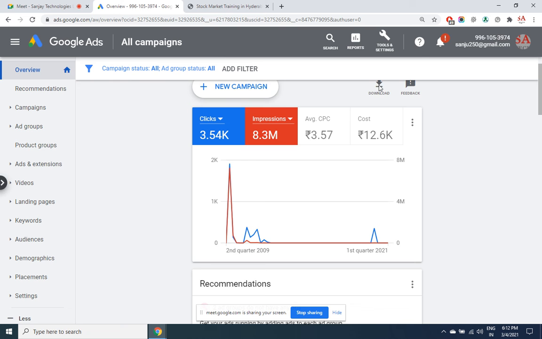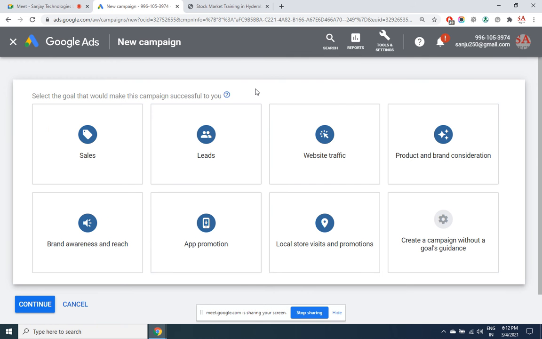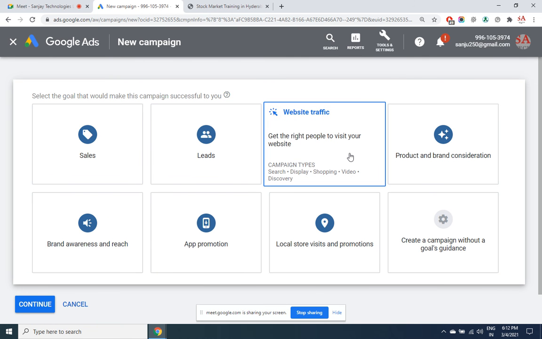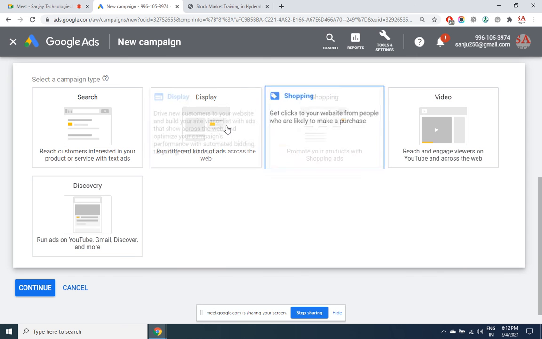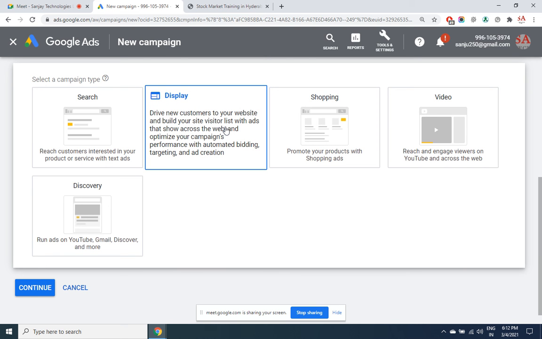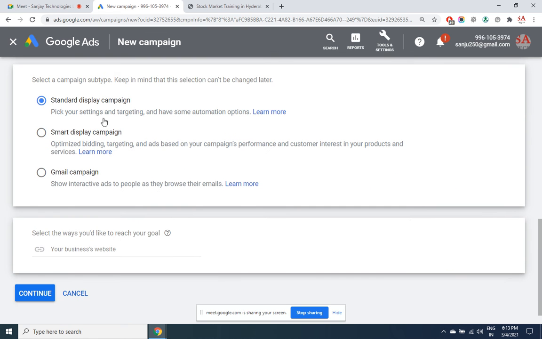Let us see the second campaign. If you remember, we selected website traffic. Inside website traffic, we selected search. So what is search? Ads get displayed in the search engine. But if you want to display ads on other websites, I told you, you can display ads on your competitor websites. Then select display network. Display network means banner ads. Inside banner ads, you can display text also, but that will come in the form of a banner. So I select the display network.